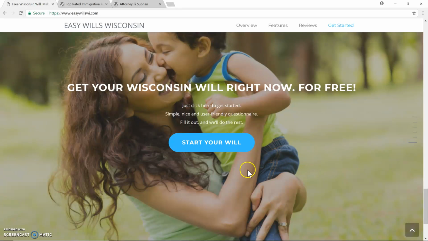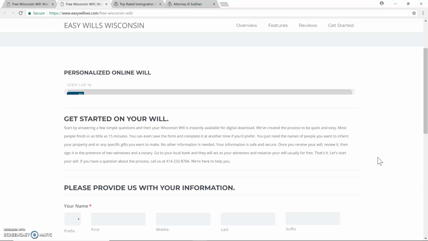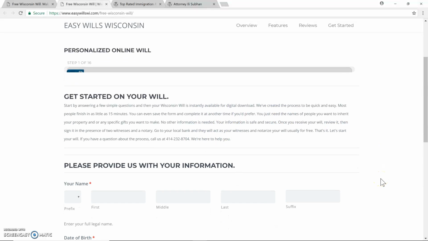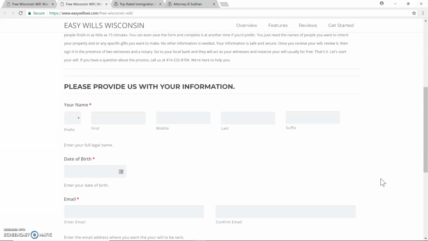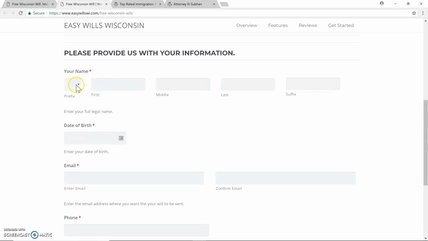So let's get started. You'll be taken to this on the bottom of the home page. You can click on Start Your Will. And you'll be taken to this page, which says Free Wisconsin Will. That's how you know you're in the right place. Again, we write a little information here about getting started on your will, but I'm going to let you go ahead and review that. Today we're just going to go through the form and how you'd fill out the questionnaire. So first, we're going to enter your name.